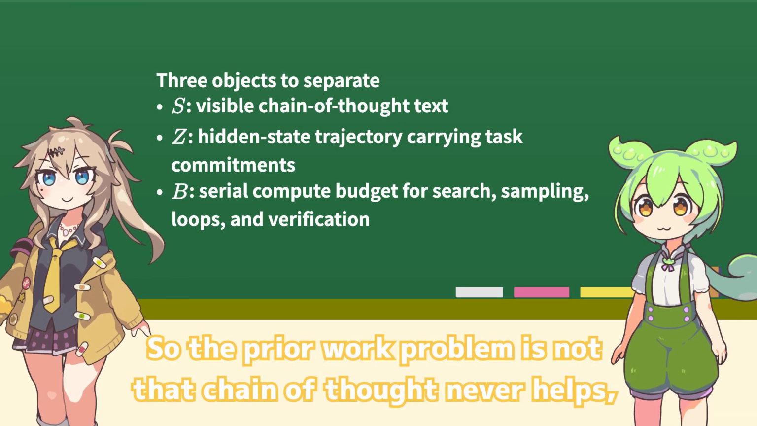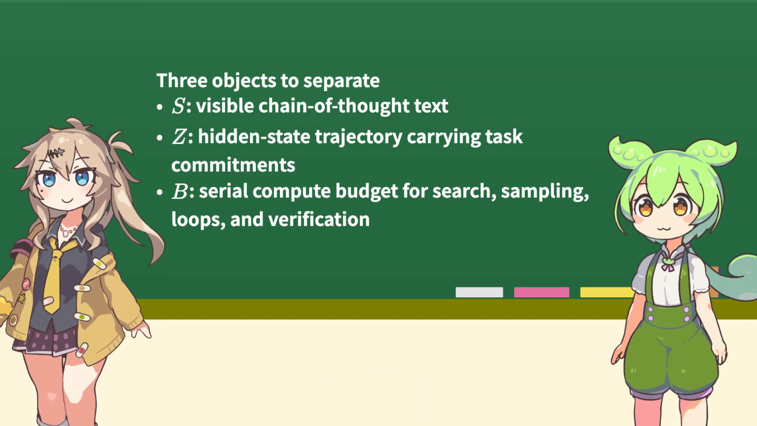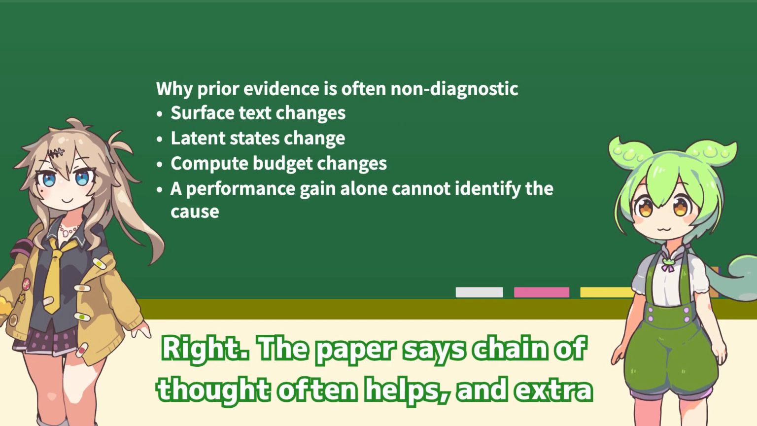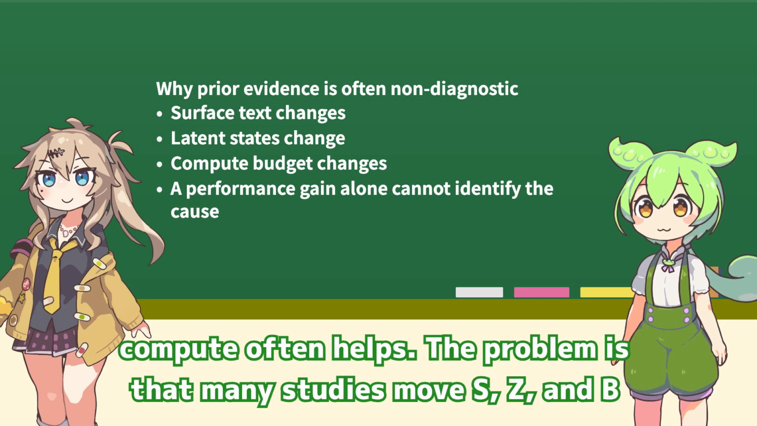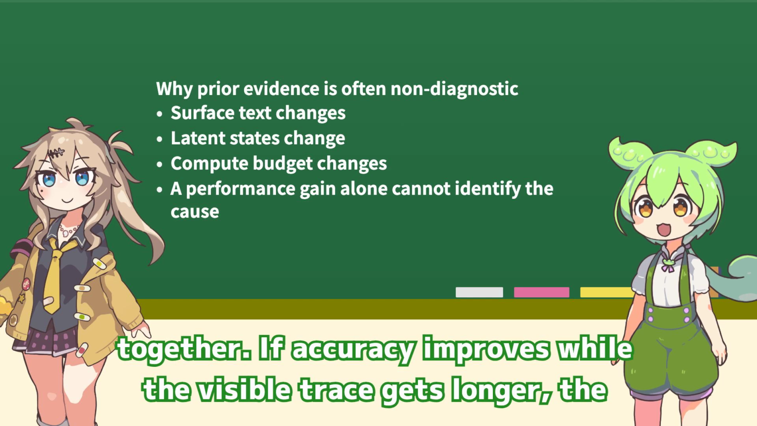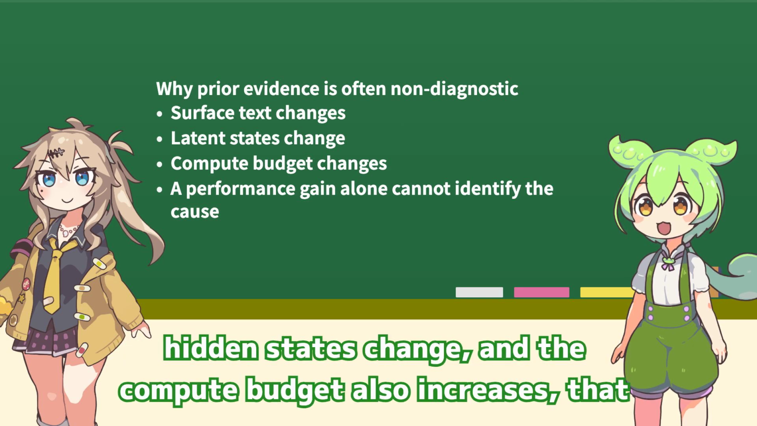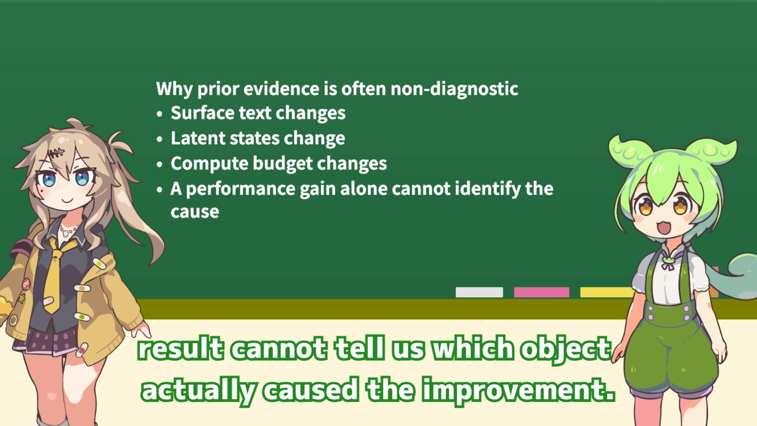So the prior work problem is not that chain of thought never helps, right? Right. The paper says chain of thought often helps, and extra compute often helps. The problem is that many studies move S, Z, and B together. If accuracy improves while the visible trace gets longer, the hidden states change, and the compute budget also increases, that result cannot tell us which object actually caused the improvement.